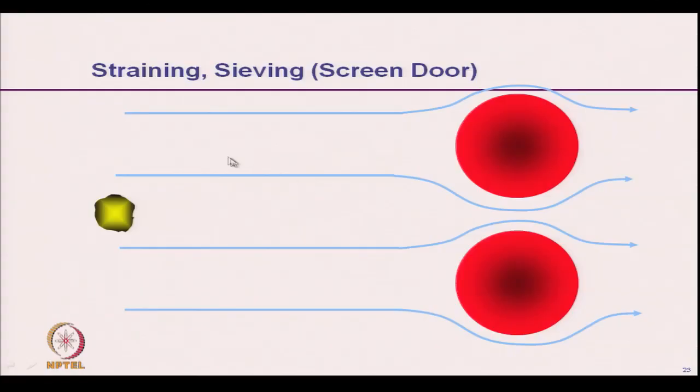This animation shows the straining or sieving mechanism, where this particle is actually larger than the pore size. As it is larger than the pore size, it will be separated directly by sieving action. The particles which are smaller than this dimension will travel along with the air and pass through the filter medium.